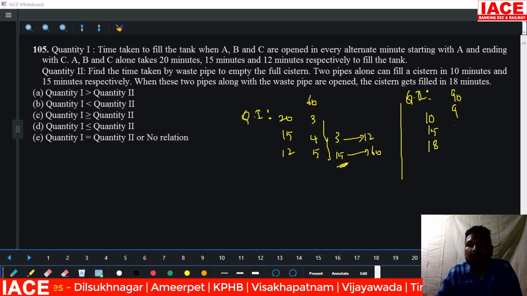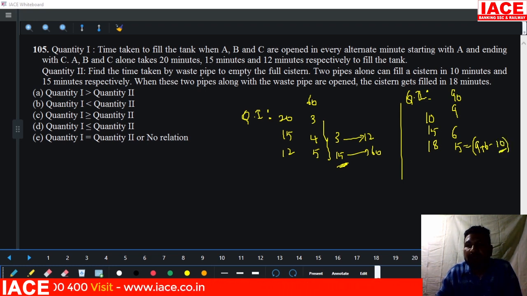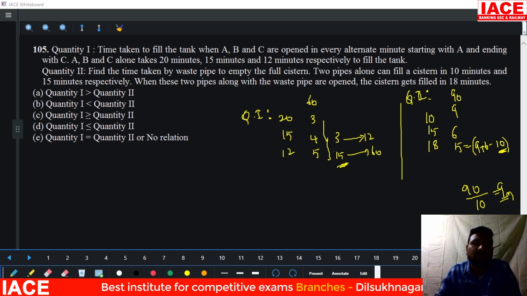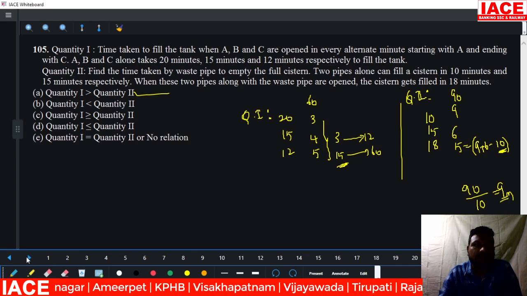It is 9, 6 and 5. 5 can be written as 9 plus 6 minus 10. That means the emptying efficiency is 10. The total units is 90. 90 by 10, then the waste pipe takes 9 minutes. Is quantity 2 bigger or quantity 1 bigger? Quantity 1 is bigger. Then directly we say option A. Option A is perfect.